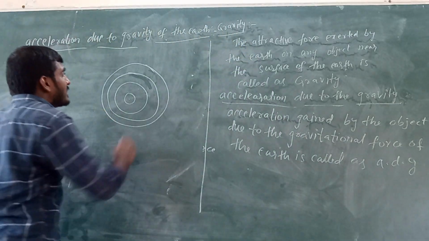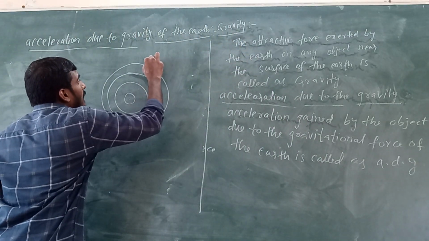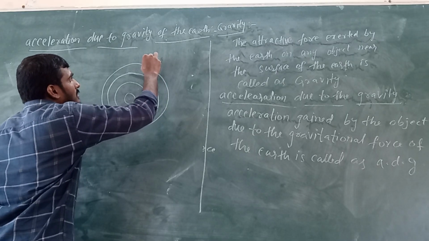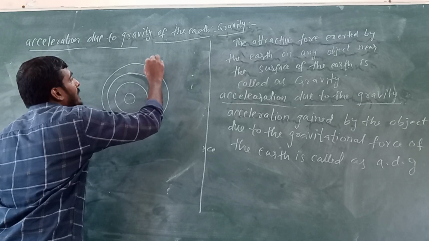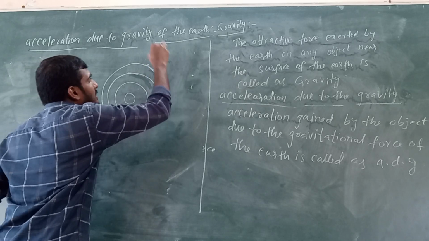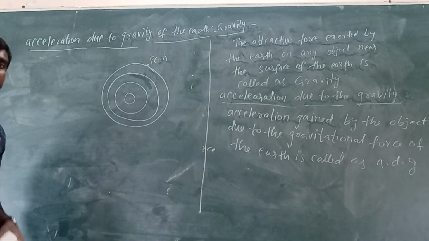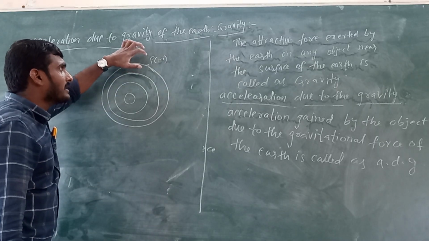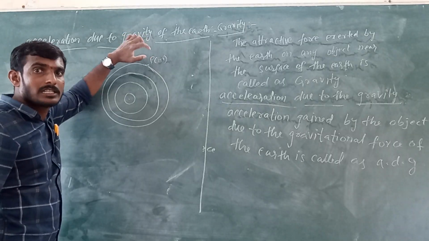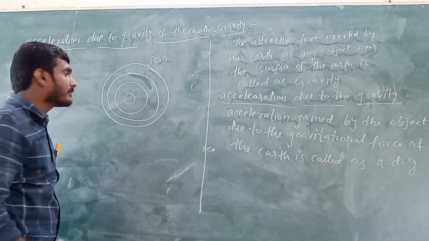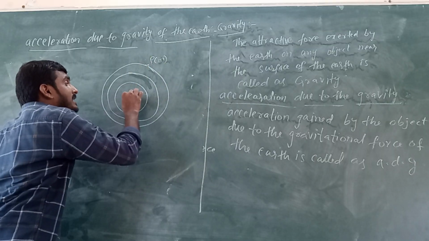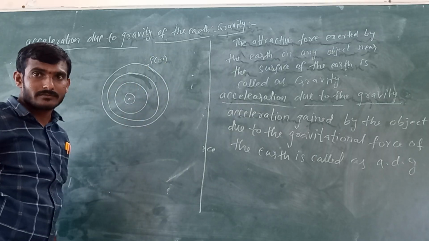Now, I am considering an object on the surface of the earth at point P. The object mass is small m. Here, the total mass of the earth concentrates at the center of the earth.